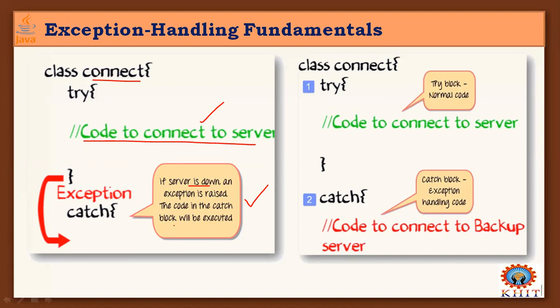But the code in the catch block will be executed. So when the server is down, my program is trying to connect to that server using my program statements, but I may have some doubt that this part of code may get errors at runtime. That's why I keep all this code in the try block.